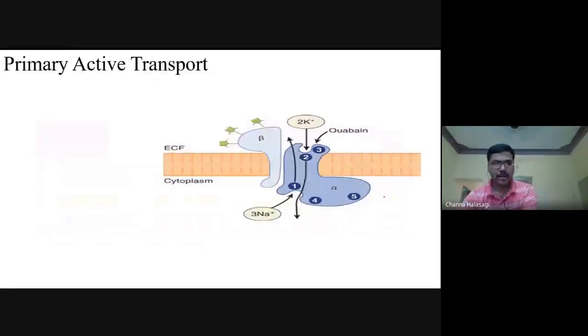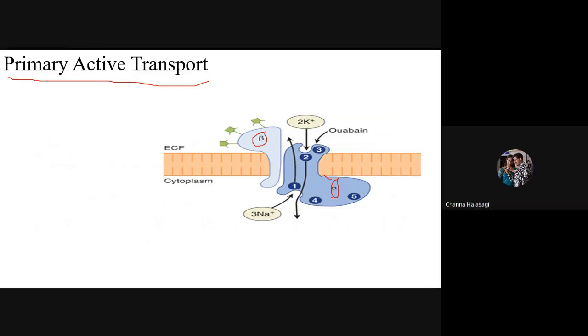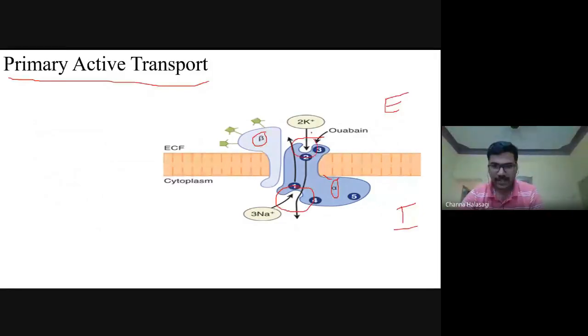Now coming to the primary active transport, the sodium potassium pump, which I told just now. It is having two units. One is the alpha subunit, and the other is the beta subunit. On the extracellular side and the intracellular side, in the intracellular side there is a sodium binding point. Outside it is potassium. Here it is sodium, here it is potassium, and one more, ouabain, is the inhibitor of the pump. Ouabain is one chemical compound.